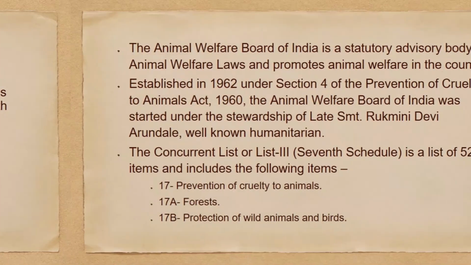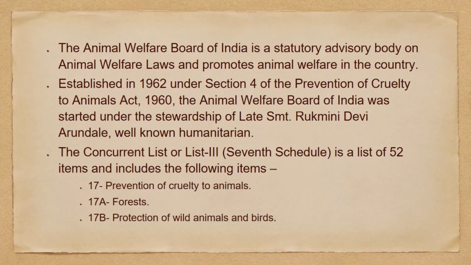Let's see why. The Animal Welfare Board of India is a statutory advisory body on animal welfare laws and promotes animal welfare in the country. It was established in 1962 under Section 4 of the Prevention of Cruelty to Animals Act 1960. The Animal Welfare Board of India was started under the stewardship of late Srimati Rukmini Devi Arundale. She was a well-known humanitarian.